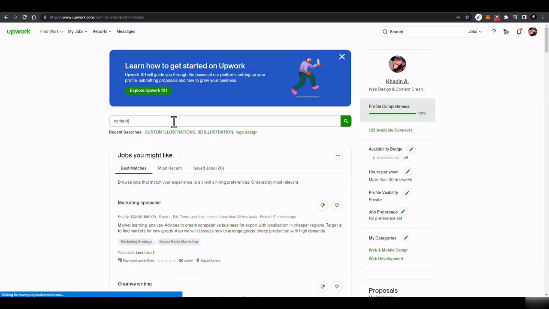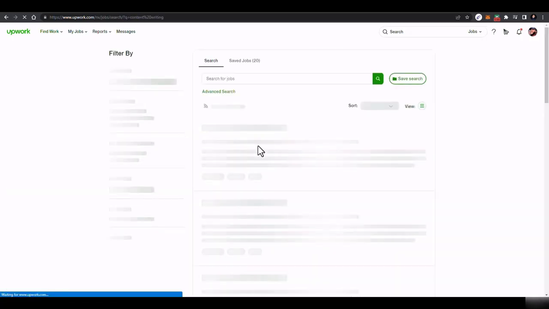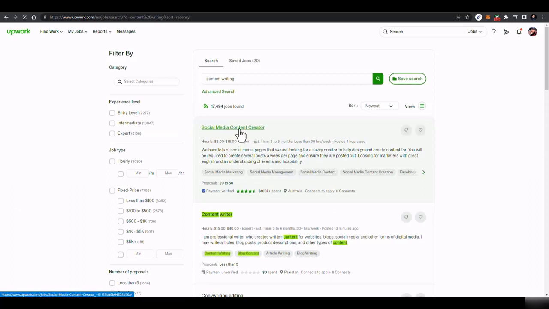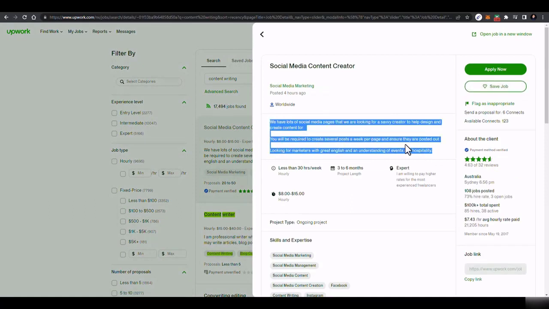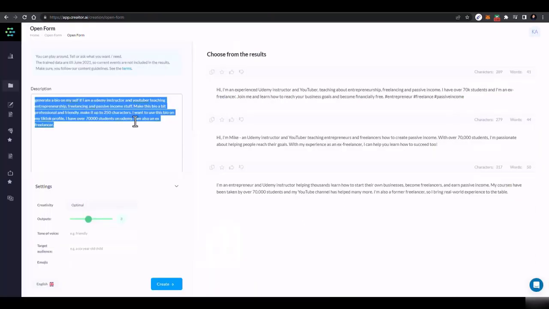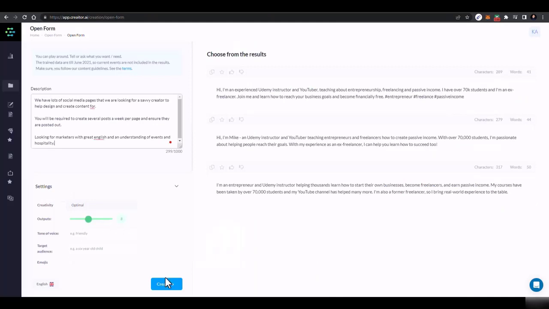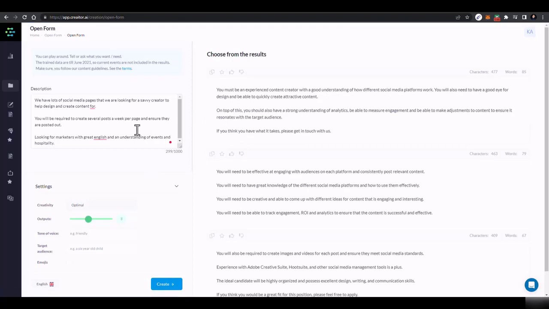So I'll search for content writing, let's say. Now, when you come here, you will see social media content creator. So I'll click on this job, copy this one, and paste it here. I am not doing anything, I just copied and pasted it here. I think what it did, you just have to rewrite it a bit.